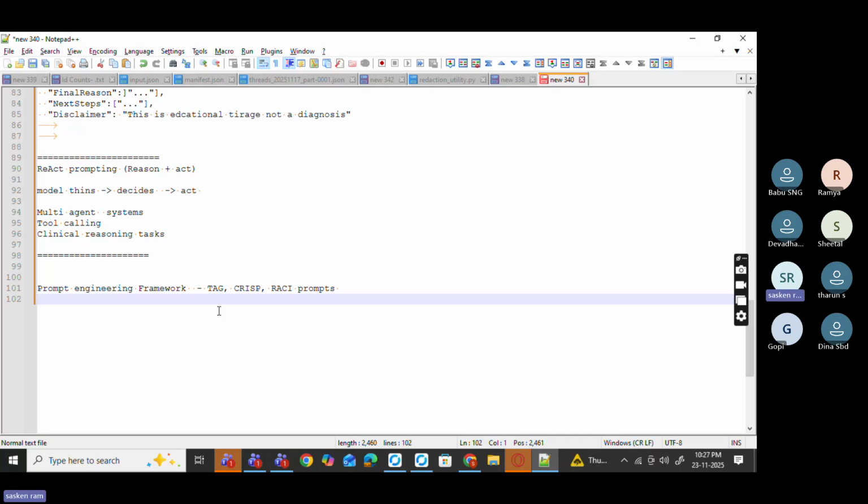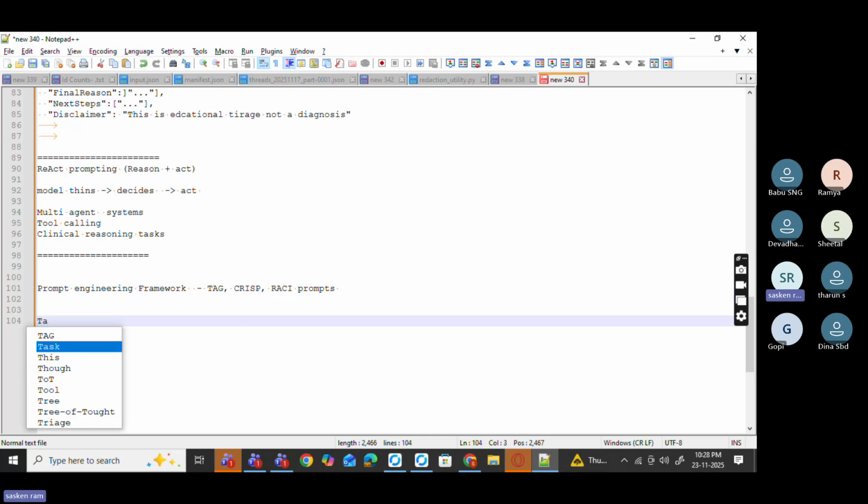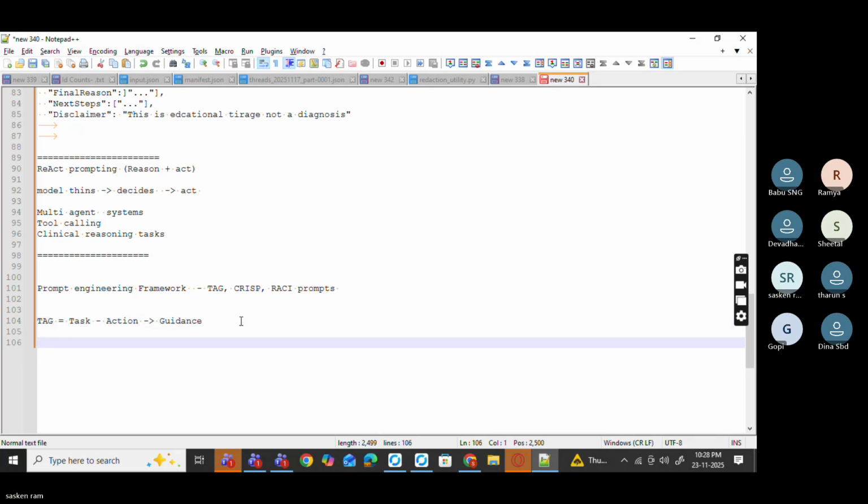Okay, the TAG and CRISP, right? So what exactly are TAG and CRISP? TAG is a framework: task, action, guidance. Ideally, I should have discussed this at the very beginning. TAG is equivalent to task, and then action, and next one is the guidance. This is the simplest and most popular structure to write your clear prompts. So here the T is the task, the A is the action, and G is the guidance.